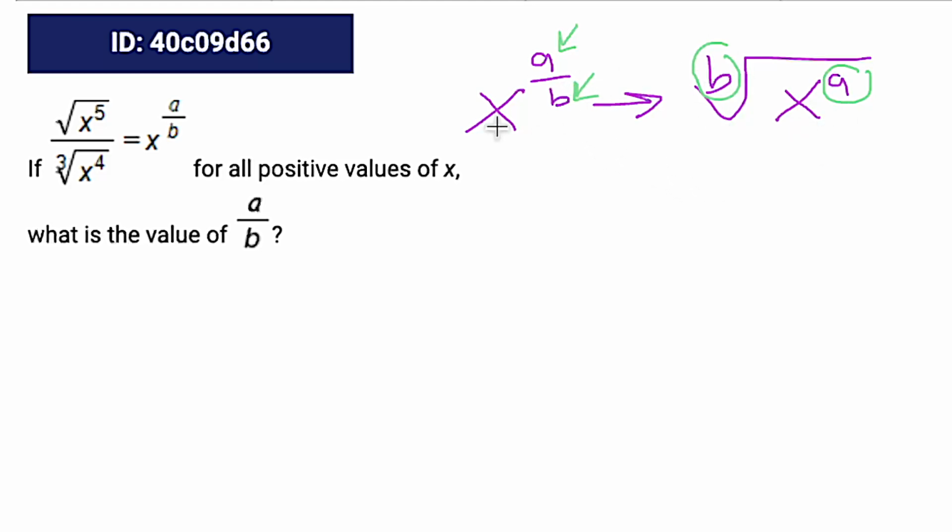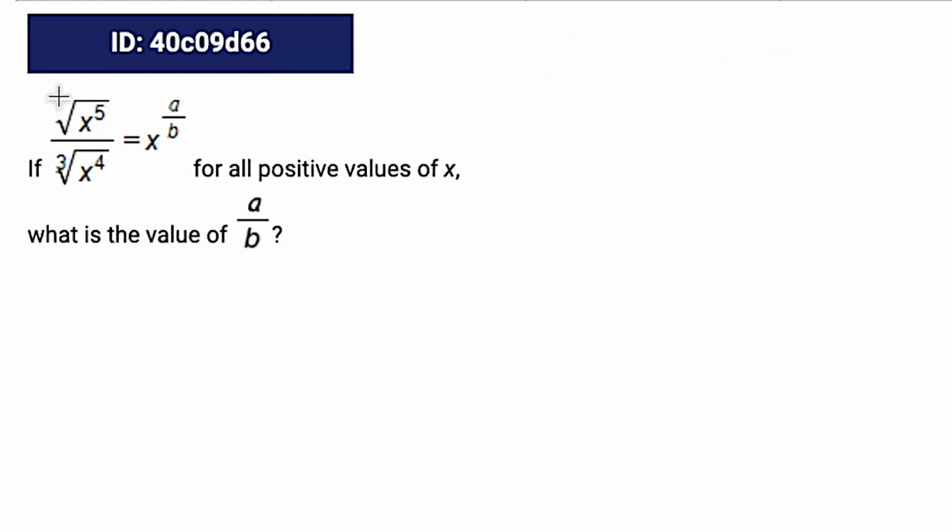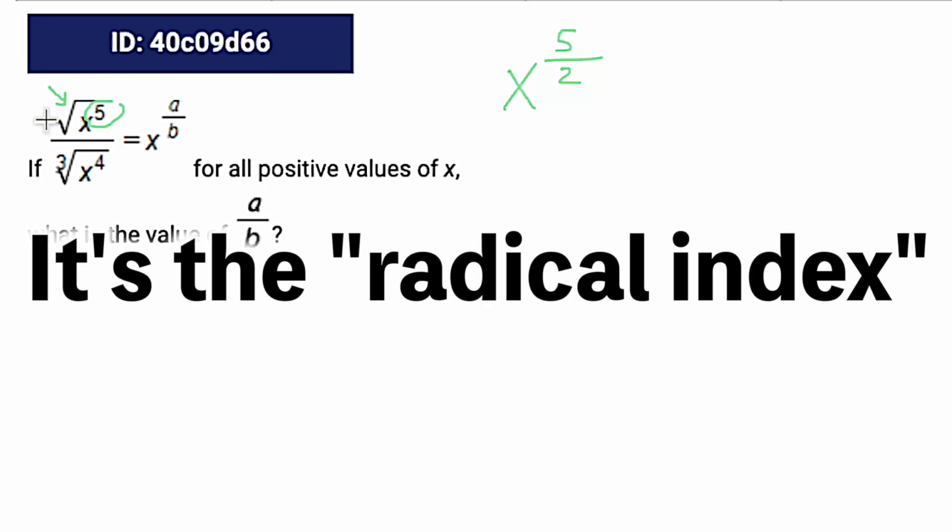So that's what we're going to do as we rewrite these other ones. Using that rule, the square root, because remember, if there's nothing here, there's basically an invisible 2. The square root of x to the 5 would be the same thing as x to the 5 divided by 2. Again, the exponent becomes the numerator, and then whatever number's in that little divot there, there's a cool name for the divot, but I always forget what it is.